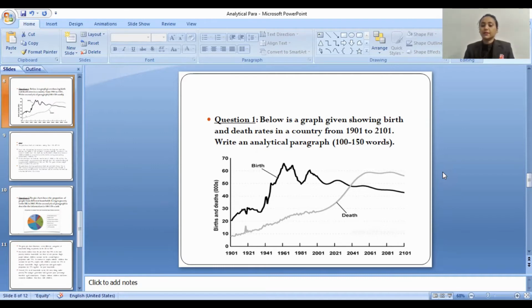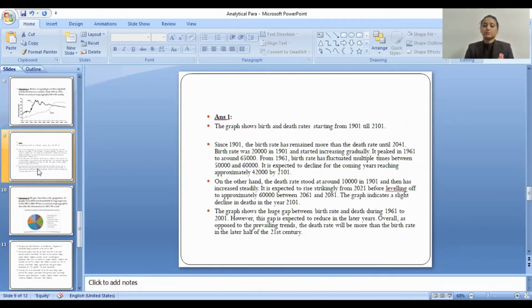So first line, here we are able to see the birth and death rate of a country. So we will write, the graph shows birth and death rate starting from 1901 till 2101. That's it. This is the first introductory line. Then comes the body of the paragraph.